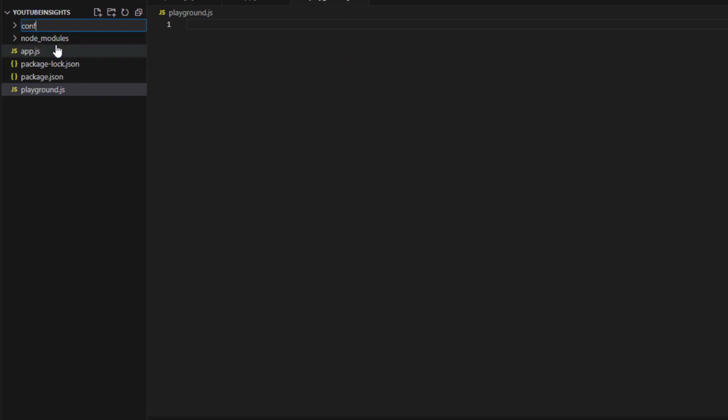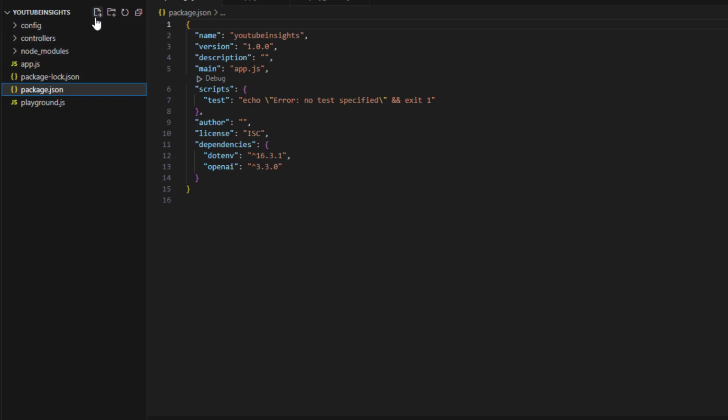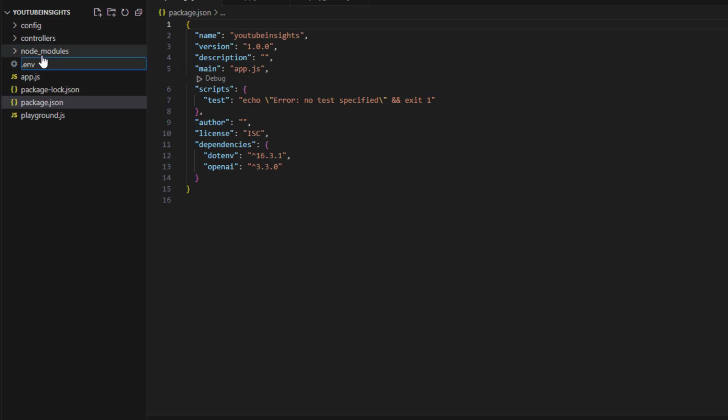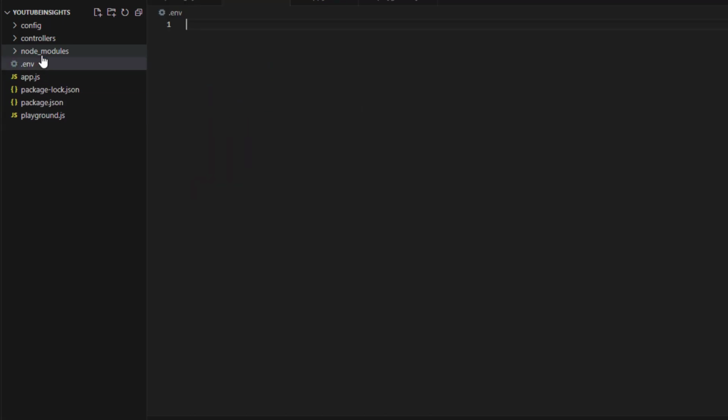I will create a folder. I will call it config. It will contain the OpenAI configuration. And I will create another folder. I will call it controllers. I will also create the environment file. It is .env. Here we will specify the OpenAI key as an environment variable, and we will access it from the configuration.